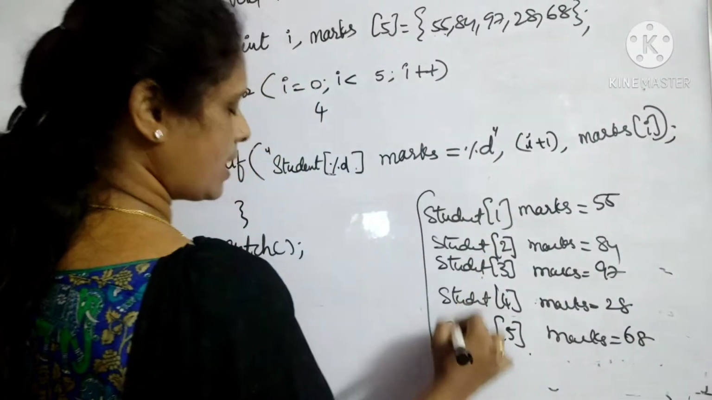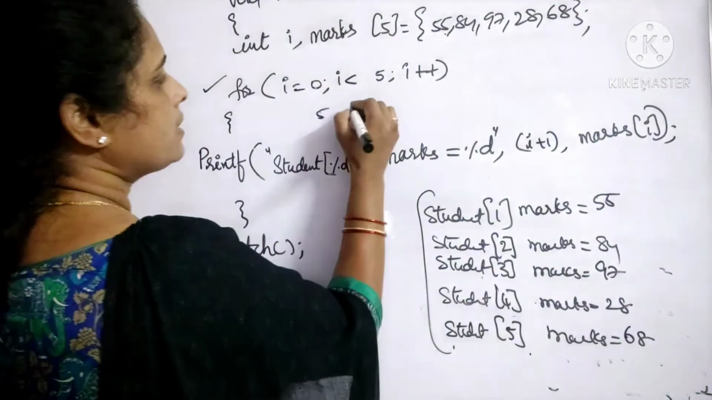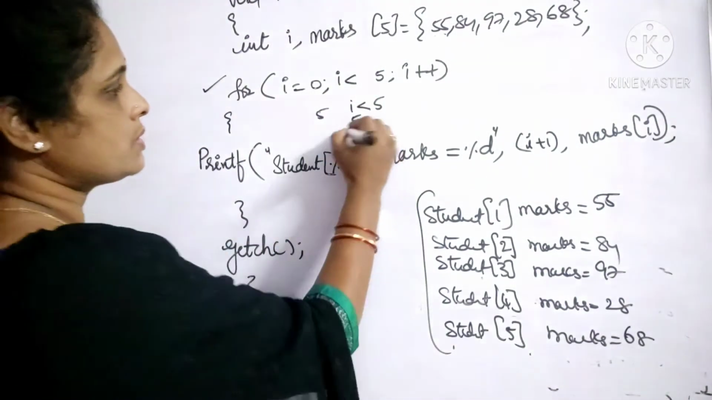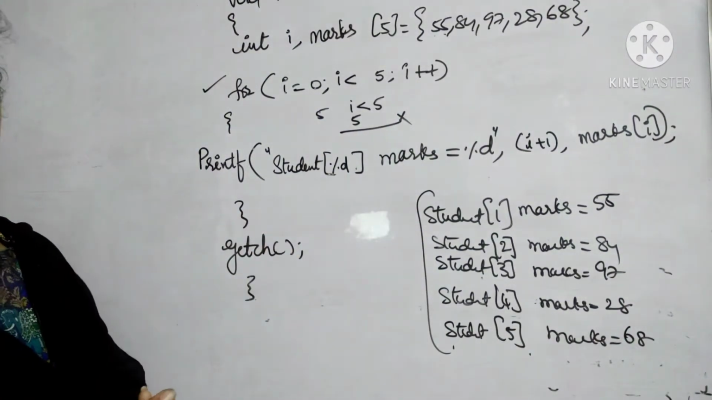So now again it takes an increment. This time the value of I becomes 5. Then is I less than 5? Is 5 less than 5? No, it is not. So now it comes out of the loop, and finally that will be our output.